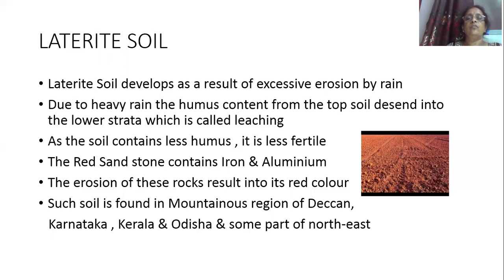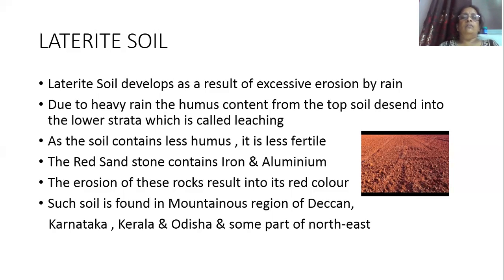Why is this laterite soil also red in color? Because it contains red sandstone, iron and aluminium, and erosion of these rocks also results in its red color. This type of soil is found in mountainous regions of Deccan, Karnataka, Kerala, Odisha, and some part of northeast.